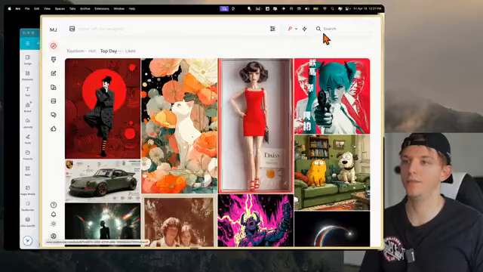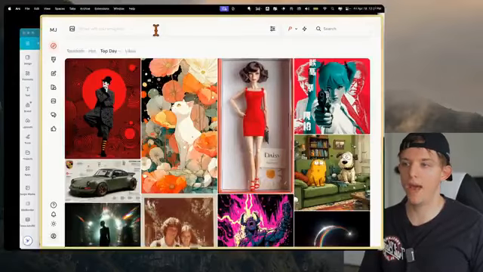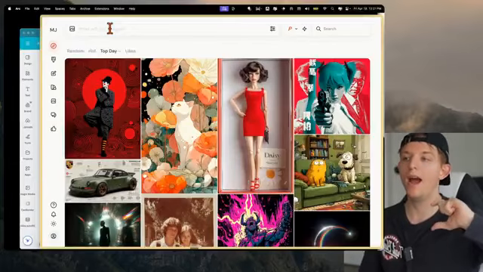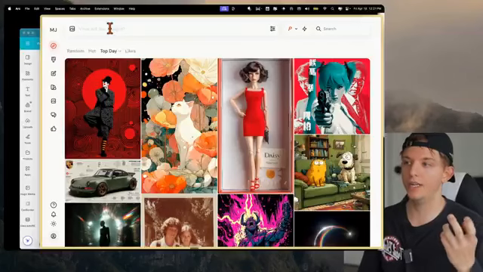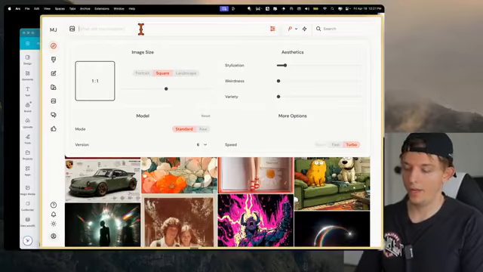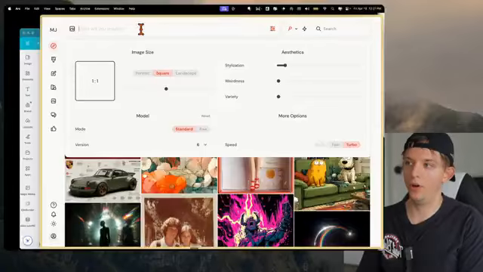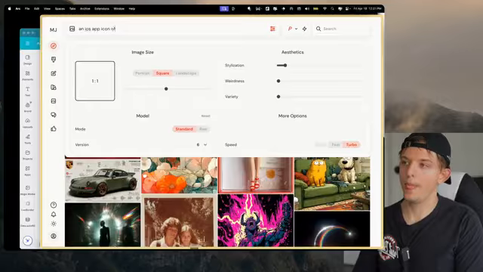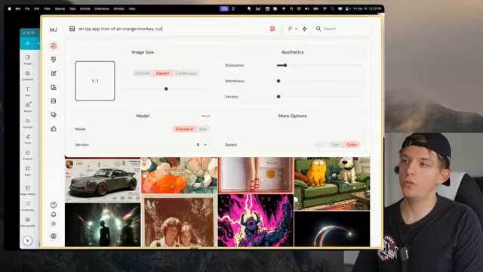And the main difference here is we can actually just mass create images. And it's a lot more fun when you're after discovery of AI-generated images and AI-generated styles, and there's a lot more settings built into the platform. Let's imagine we wanted to create an app icon for an app called VibeCoding. An iOS app icon of an orange monkey, cute, minimalistic, and yeah, let's just run this.